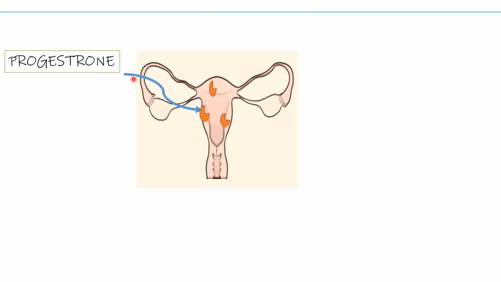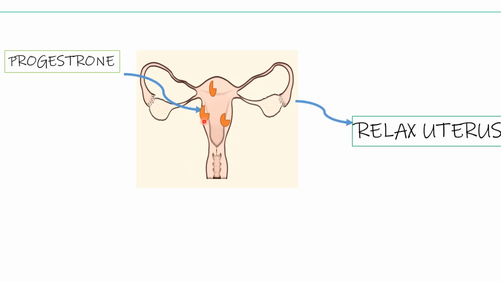How does progesterone act on the uterus? Progesterone basically acts on receptors and makes the uterus relax. How does it happen? First of all, progesterone acts on the endometrium during the luteal phase and forms the decidua. What is decidua? It is the modified endometrium which is important for the nourishment and growth of the growing fetus.